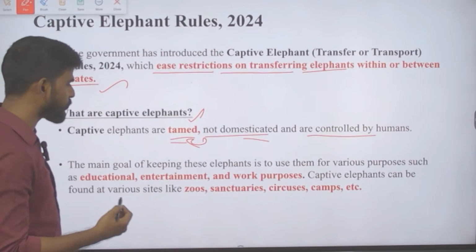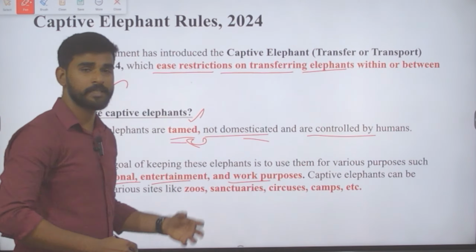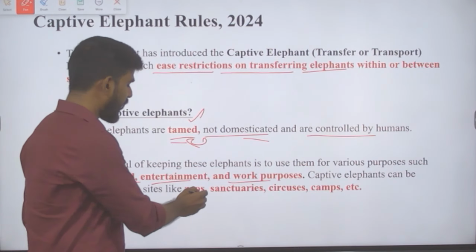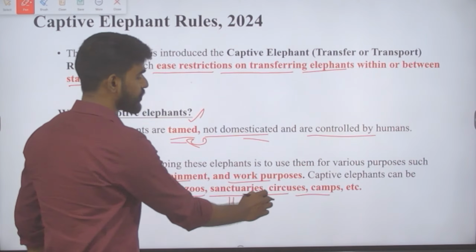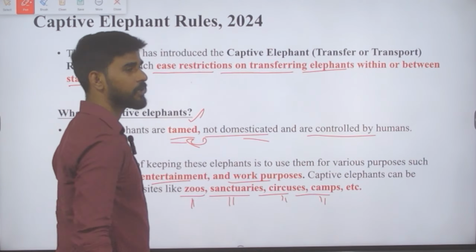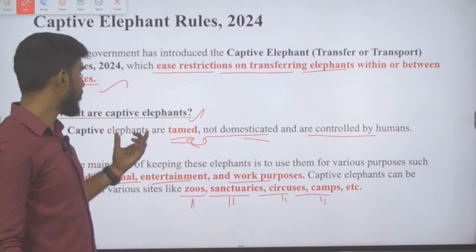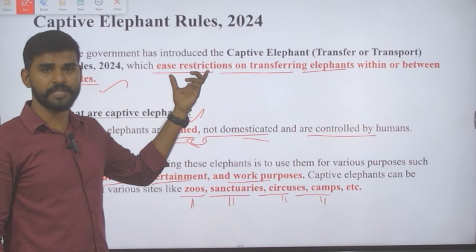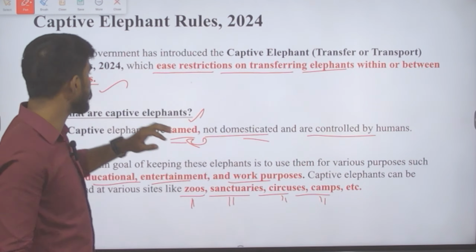and they are used for many purposes like educational purpose, entertainment purpose, and for other work related purposes. They are employed for work, and then they are also seen in zoological parks, sanctuaries, circus, and elephant camps. So these are all the places where you can see captive elephants. These rules are with respect to transfer and transport of captive elephants. Okay, I hope this is clear.